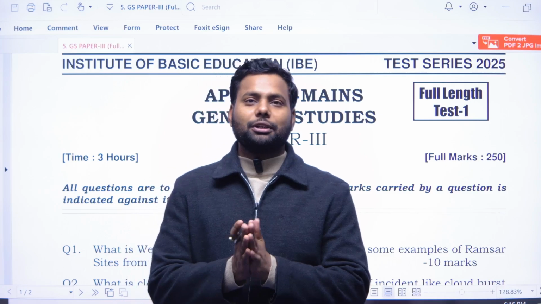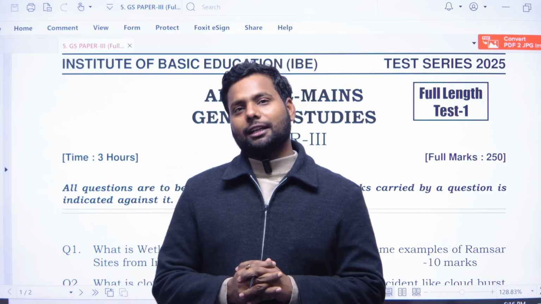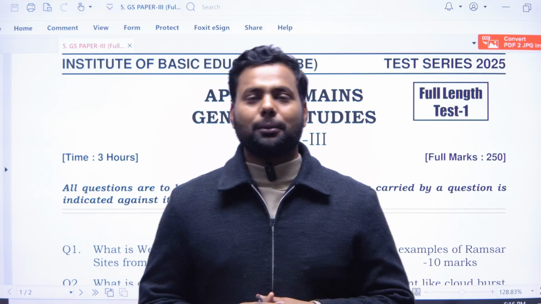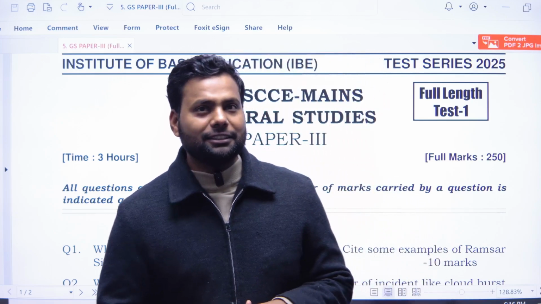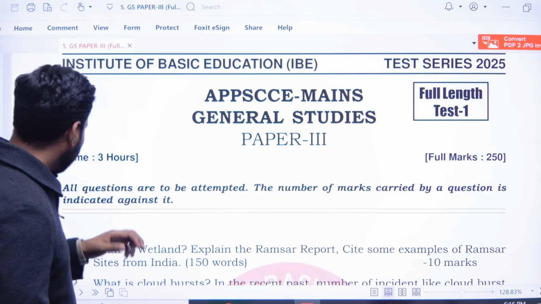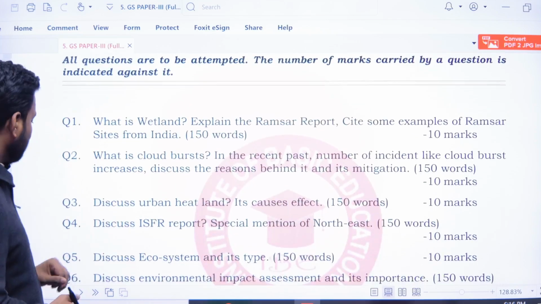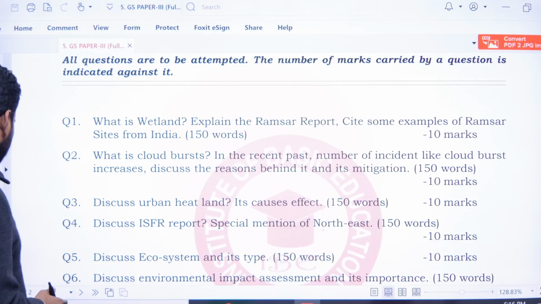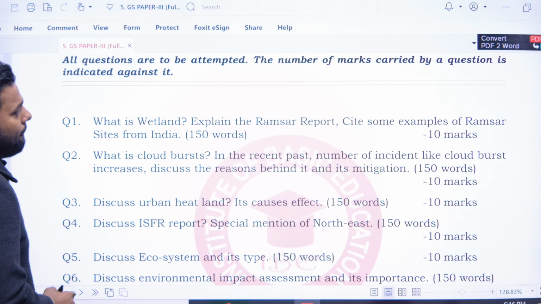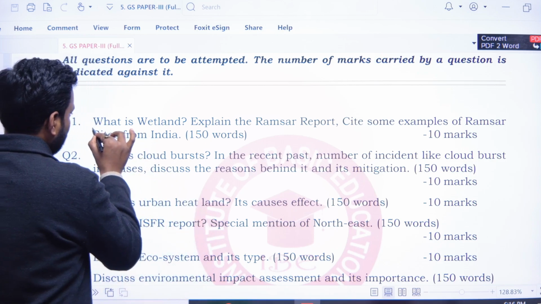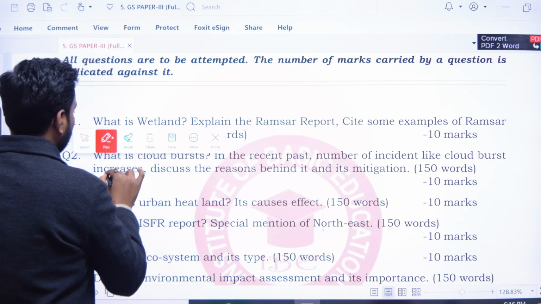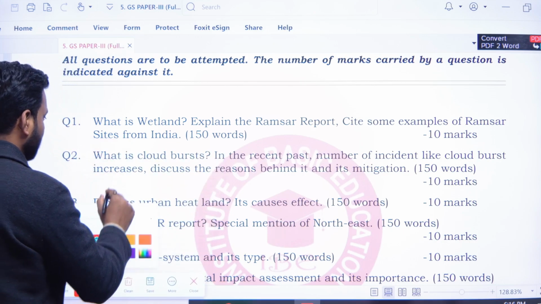And today we are going to discuss another segment of GS paper 3, your mains test series. So we are starting from the first question. Firstly, we look at the question: what kind of question we have and what are the necessary points you have to mention.